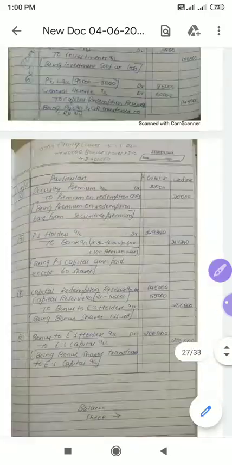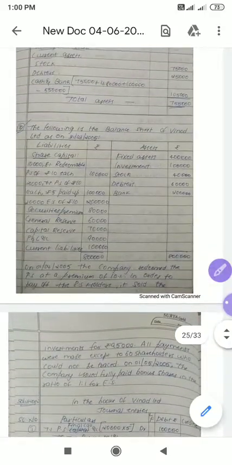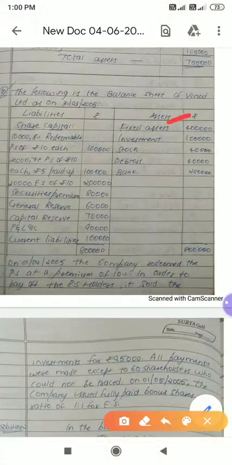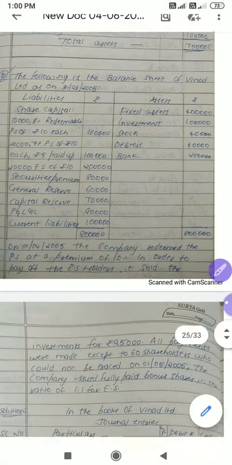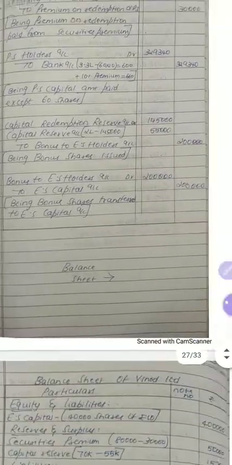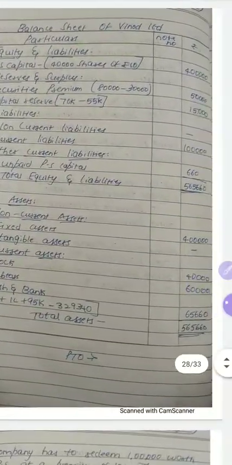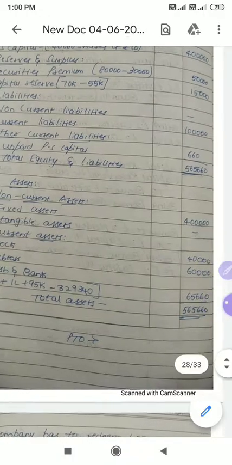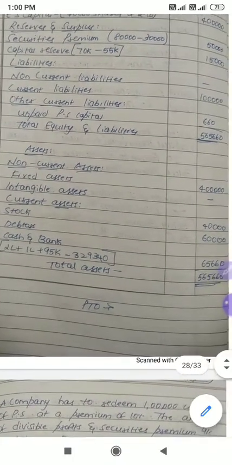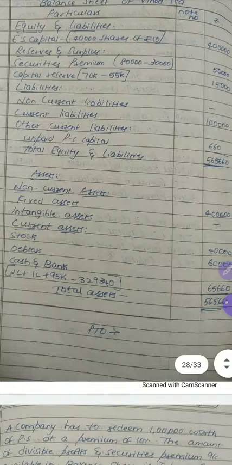Under assets we have fixed assets, correct? Now it's non-current, tangible. We'll discuss. Investment has been sold, so no need to show. Stock you need to show, debtors you need to show, and bank we will discuss. The same value, 4 lakh, non-current, current. The same has been written over here. So under non-current, 4 lakh tangible, intangible is nil. Current assets: stock 40,000. But when it comes to cash at bank, you should be careful.